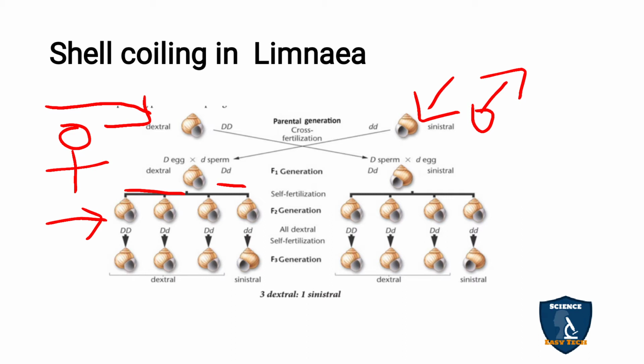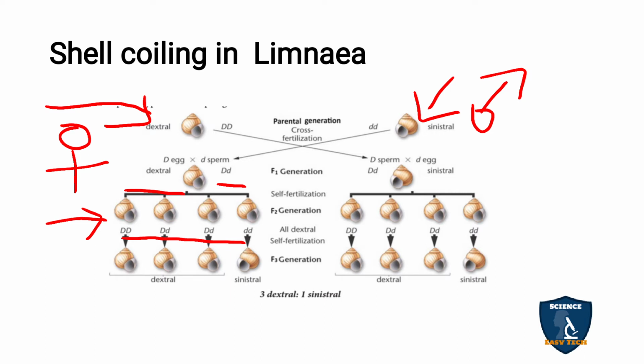So the ratio is 1 is to 2 is to 1 in this F2 generation.